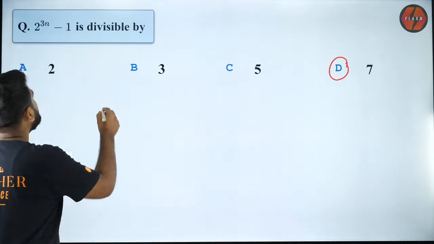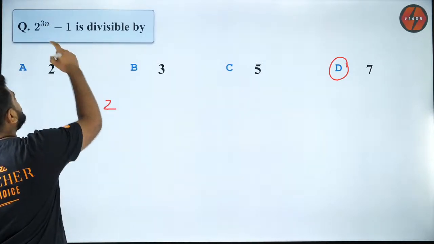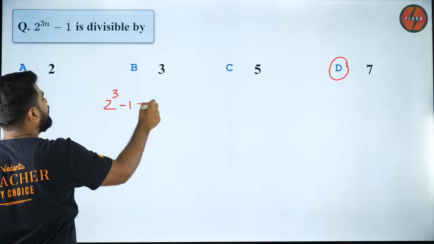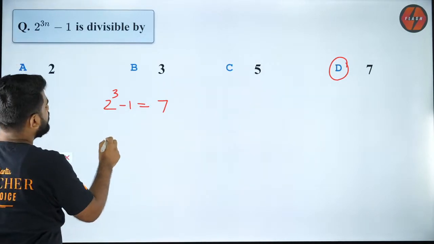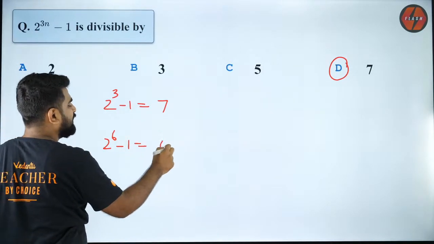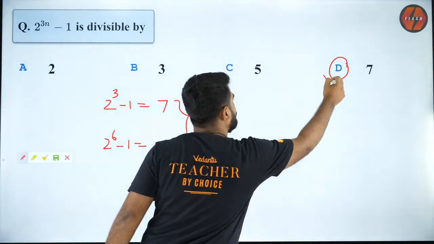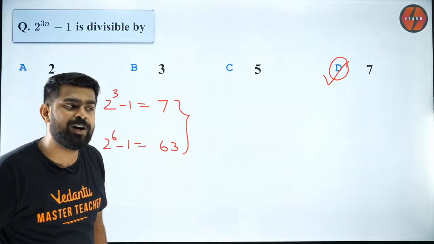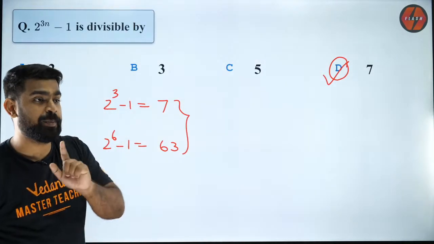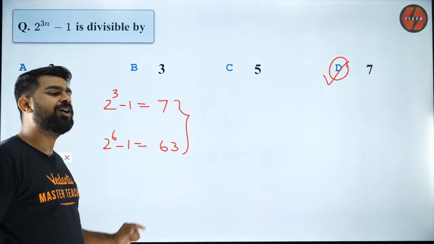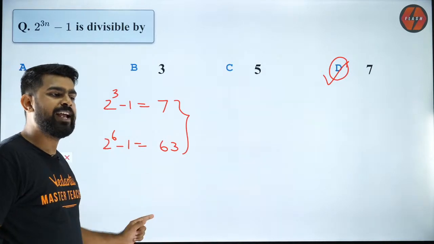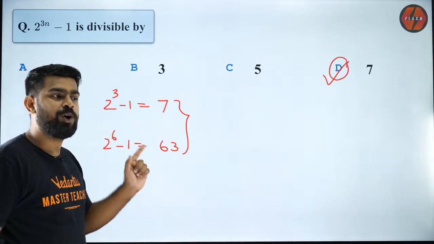So what Kirito did was, Kirito put n as 1. So it will be 2 power 3 minus 1, which is 7. N as 2. You will get 2 power 6 minus 1, which is 63. Both of these are divisible by 7. So obviously the answer has to be D. This is called smart work and I do love it. Smart work is always good.